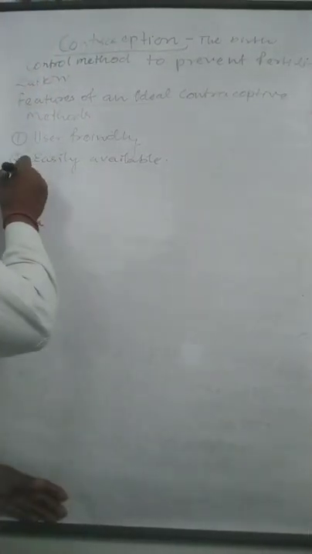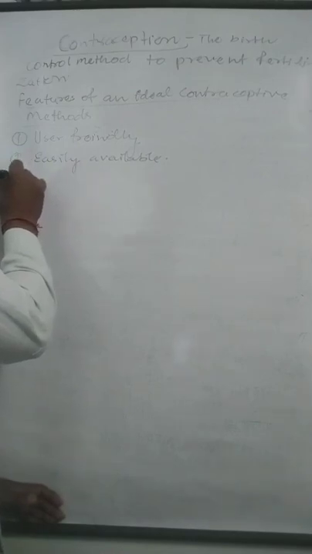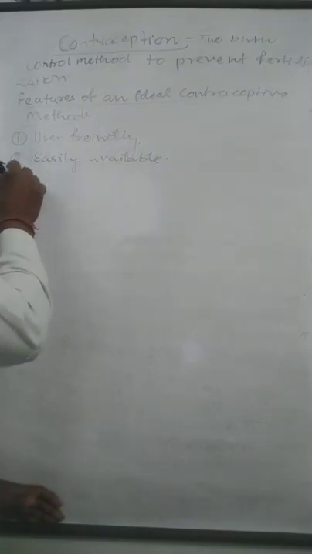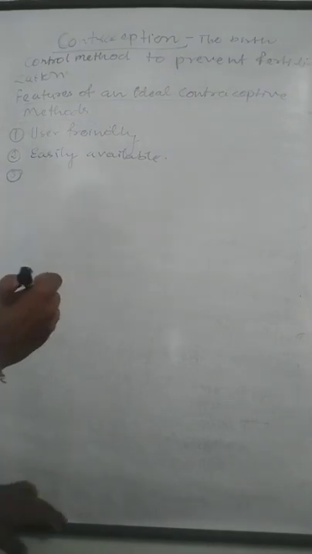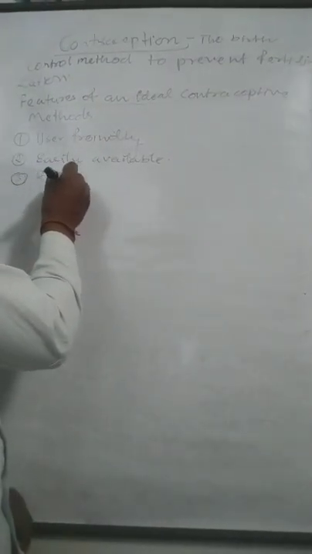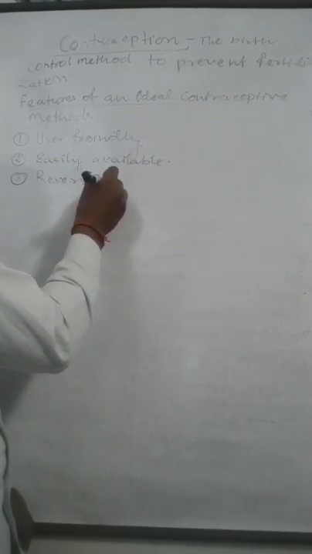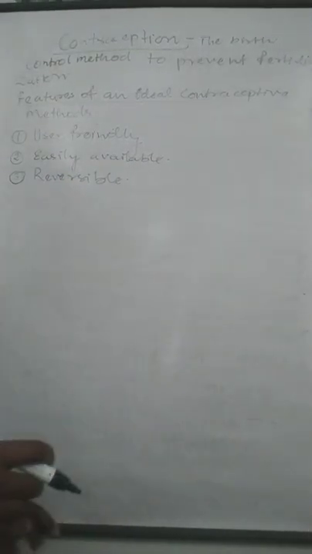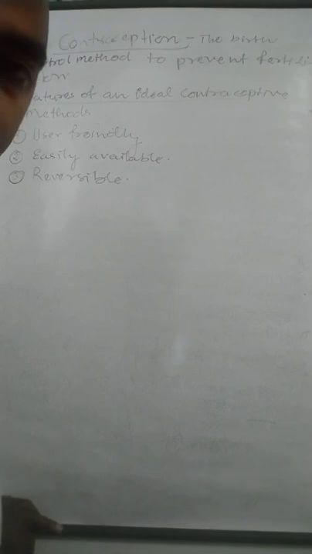The next is reversible. An ideal contraception should be reversible.